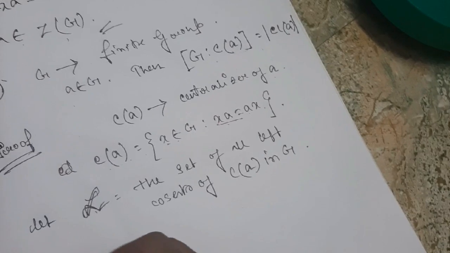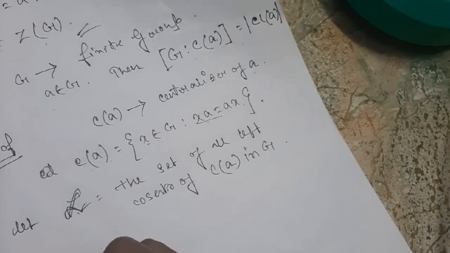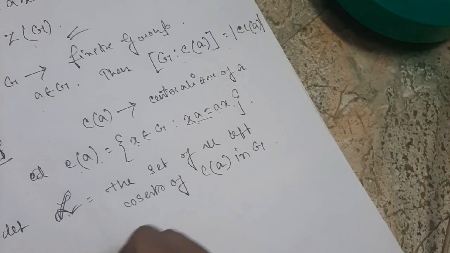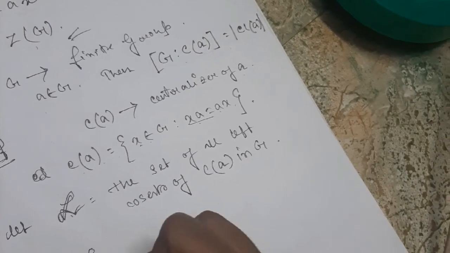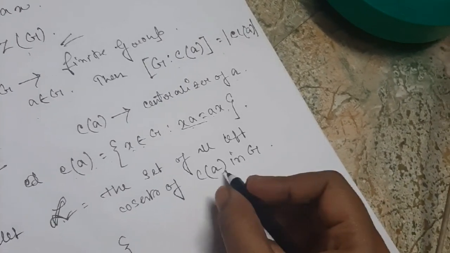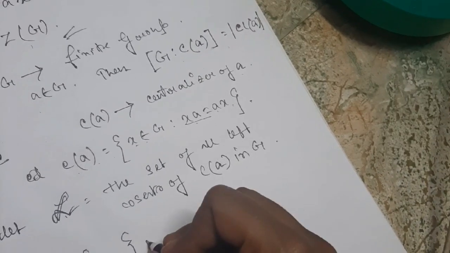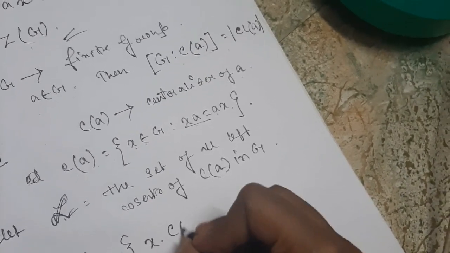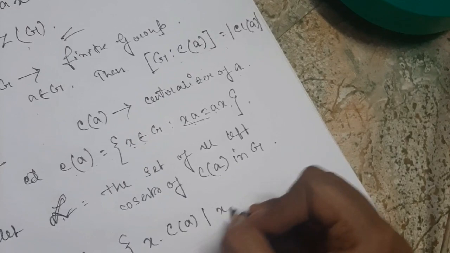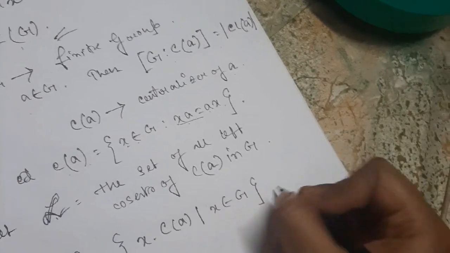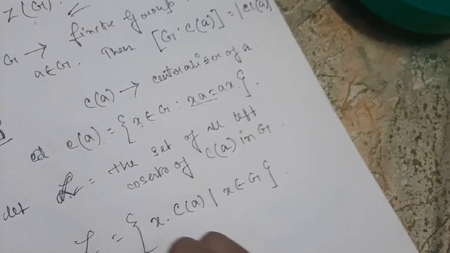Now let us define a mapping. The script L will be the set of all left cosets of C(A) in G, means L is equal to {X C(A) such that X belongs to G}. And what is my class A?